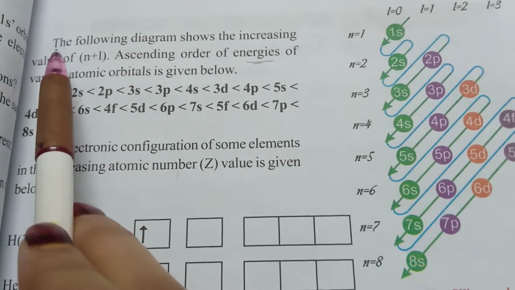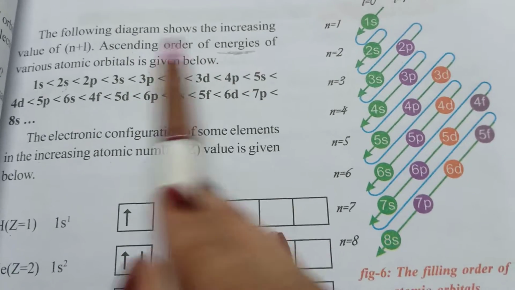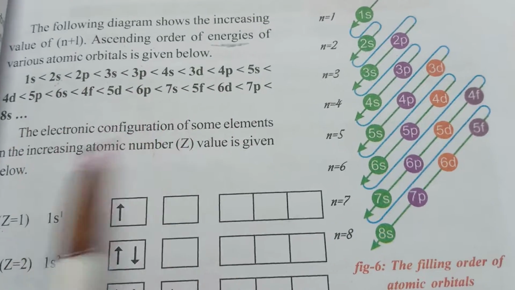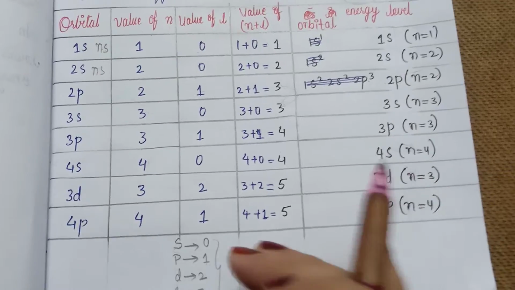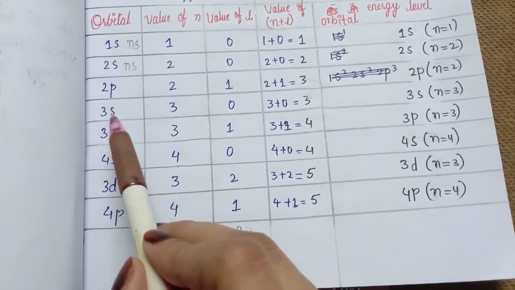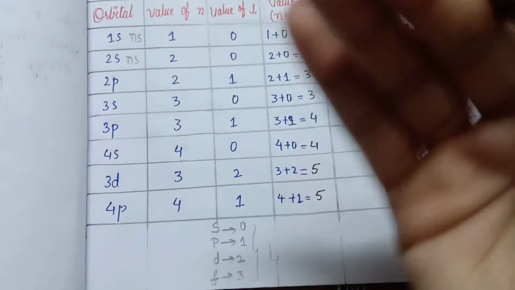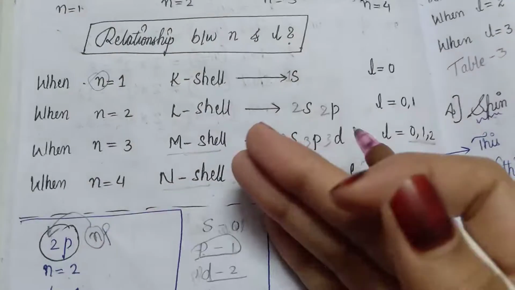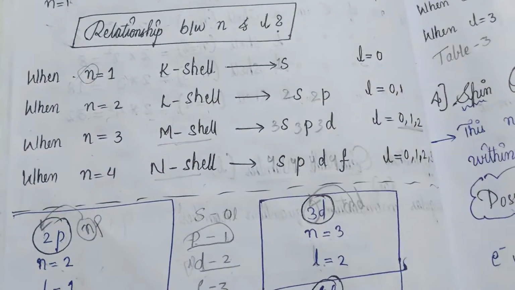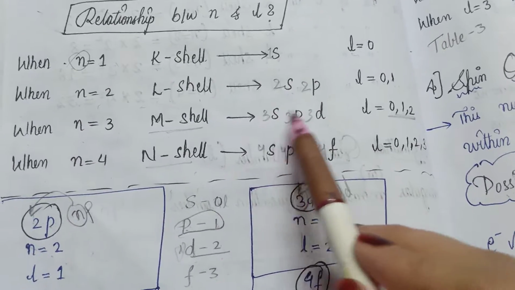See students, in your textbook they have given a particular ascending order of energies, that is 1s, 2s, 2p, 3s, 3p. To make it easy for you, I drew a table. The first column indicates the orbitals, the names of the orbitals: 1s, 2s, 2p, 3s, 3p, 4s, 3d, 4p. I told you these names in our last class, when I explained the relationship between n and l in the second quantum number.